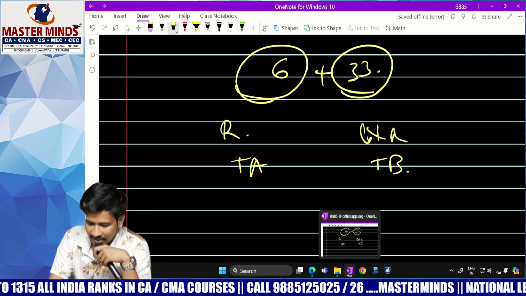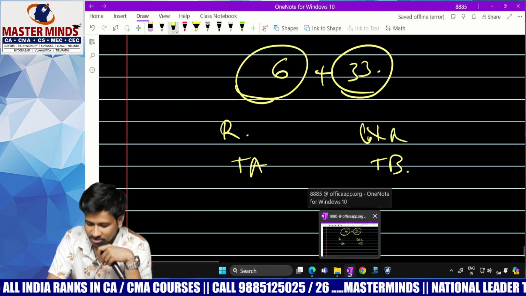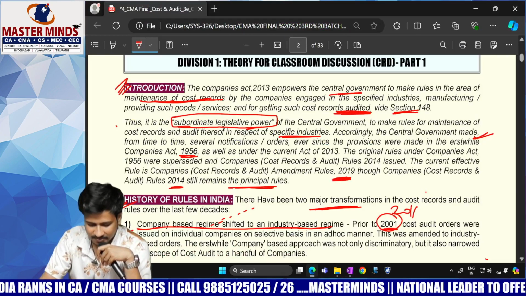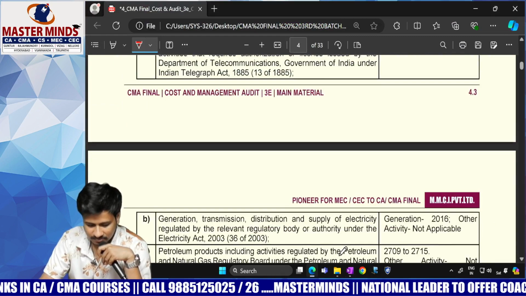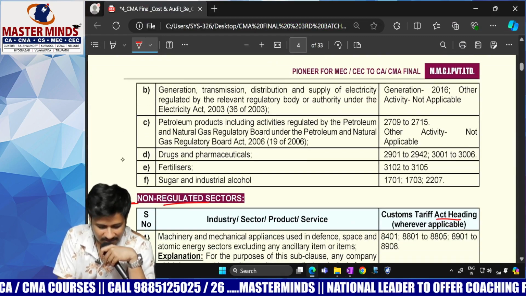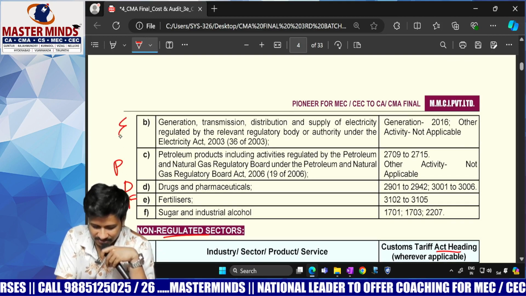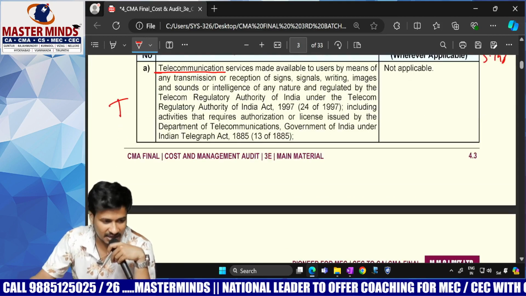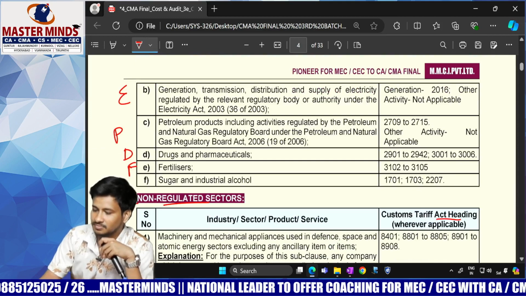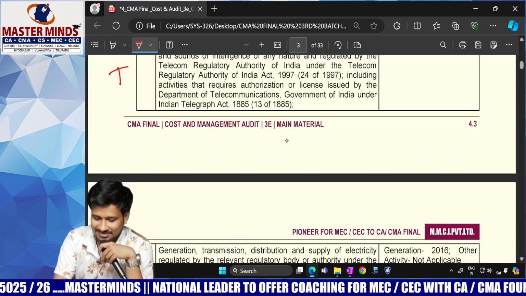And under table A, I can tell you a simple shortcut like DF PET. See here: drugs, fertilizers, petroleum, electricity, telecommunication and sugar. Is it clear?